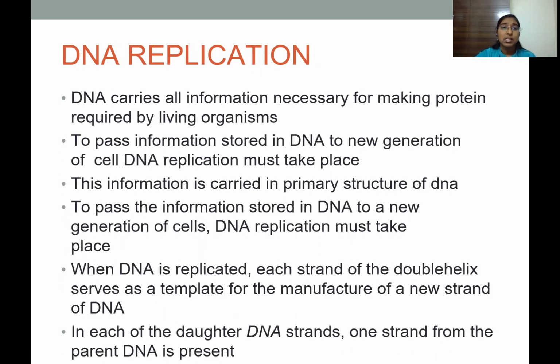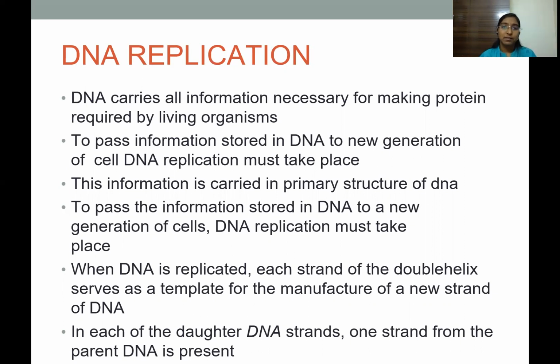So, replication. DNA carries all the information necessary for making proteins required by all living organisms. Therefore, this DNA has to be conserved and has to be passed down to the next generation. So every time the cell divides, the DNA replicates. So DNA replication is a form of storage of DNA, making sure that all this DNA is passed on to the next generation after each cell division.